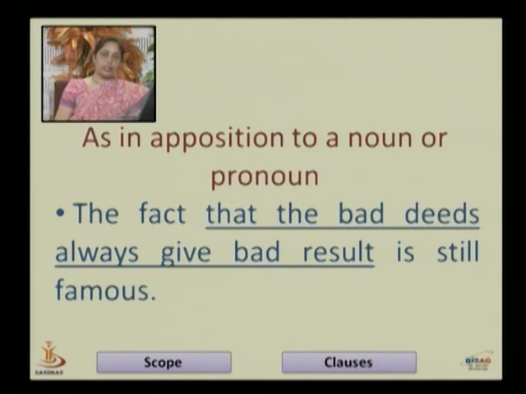If we again revise the subordinate clause, subordinate clauses are dependent clauses, actually dependent on the main clause, and they cannot stand by themselves. They add some more information to the main clause. To form a subordinate clause, we have to use a subordinating conjunction.